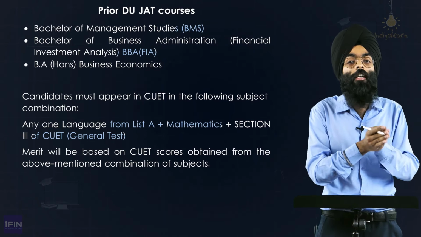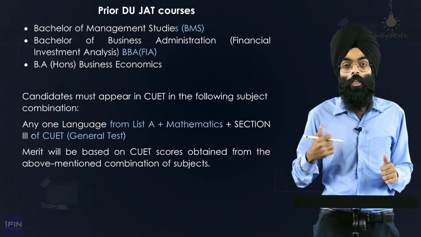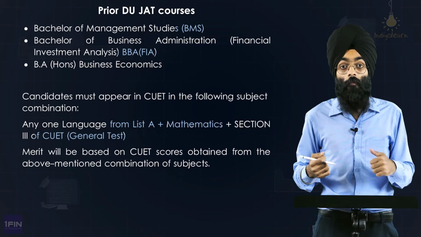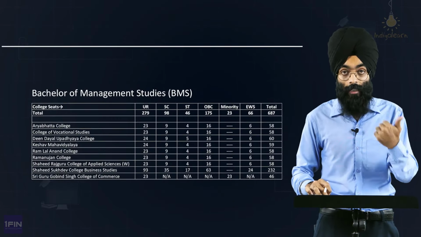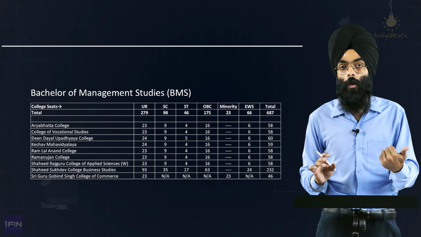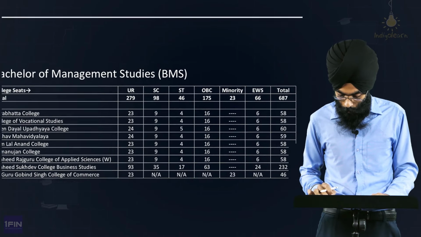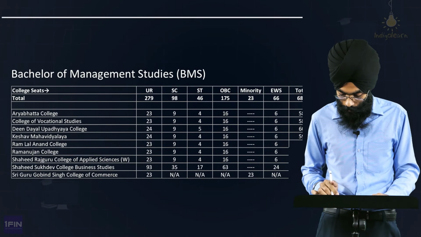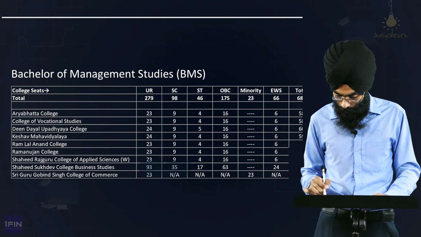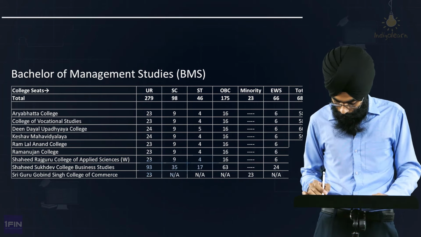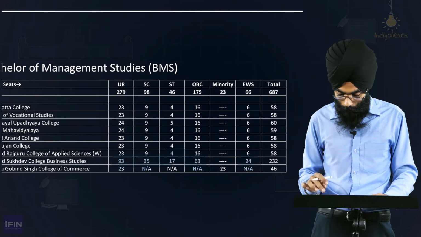That way, in case you get admission to, let's say, SRCC in BCom Honors, you can later compare whether you want to go to Shahid Sukhdev, which is offering these courses and is also quite a popular college. I'll also show the seat counts. As far as other courses are concerned, the seats are very limited for BMS, but Shahid Sukhdev is quite popular. They have 232 seats split among the categories: 93 for unreserved, UR, which is the general category, then 35 for SC, 17 for ST, 63 for OBC. There is no minority quota over here. Then economically weaker sections have a quota of 24.